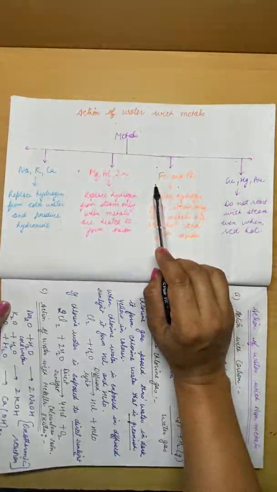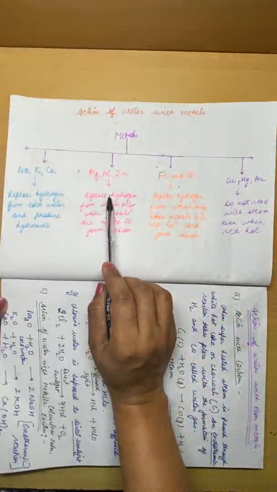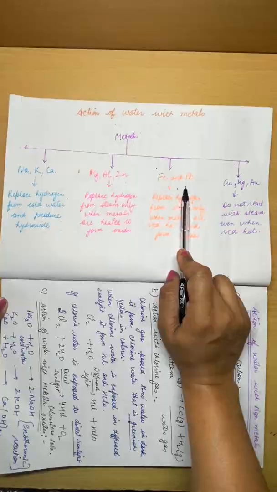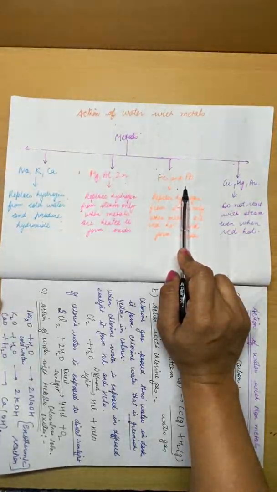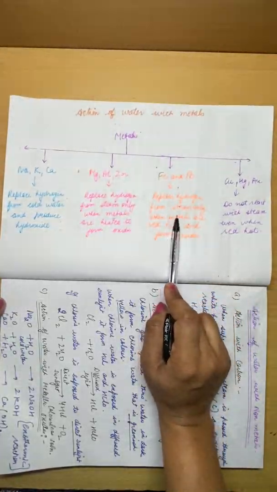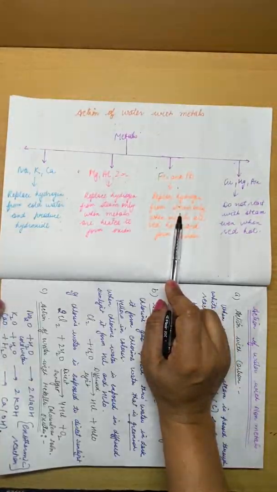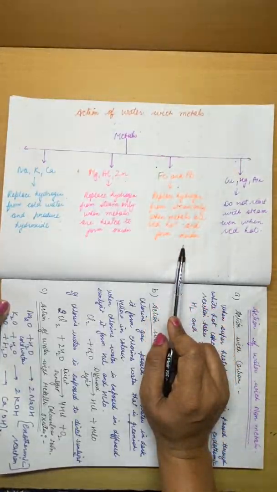Next metals are iron and lead. They are stronger than these metals. So these metals also don't react with cold water or hot water. They react with only steam. Now they are reacting with steam, that means they form oxides only.